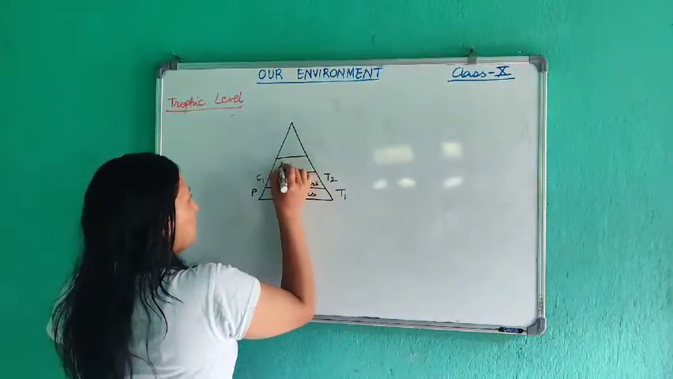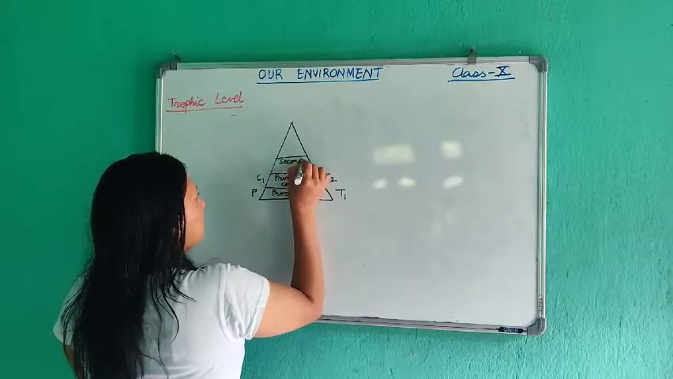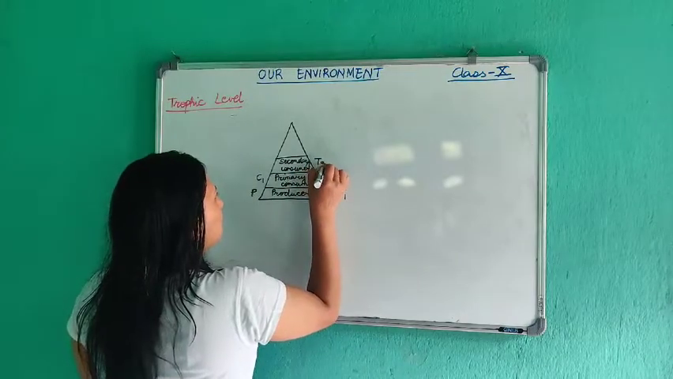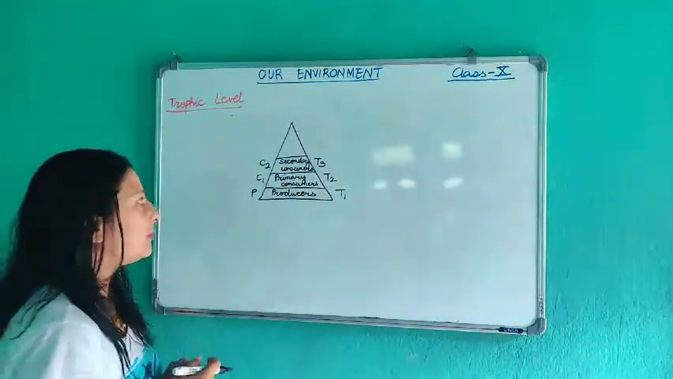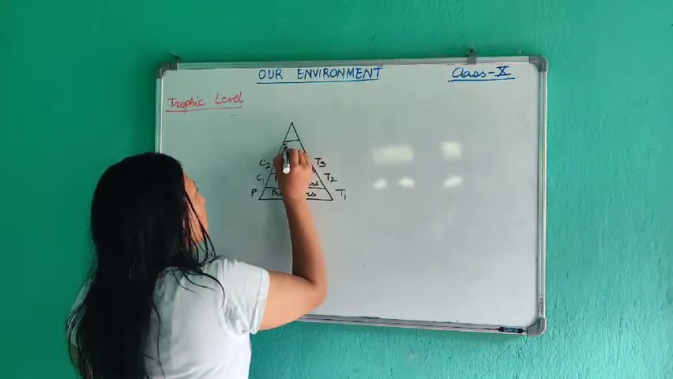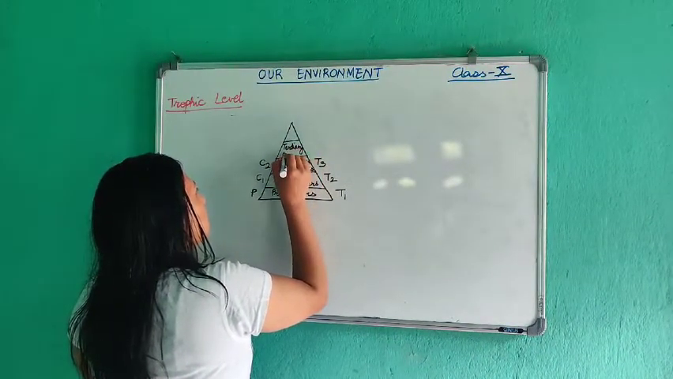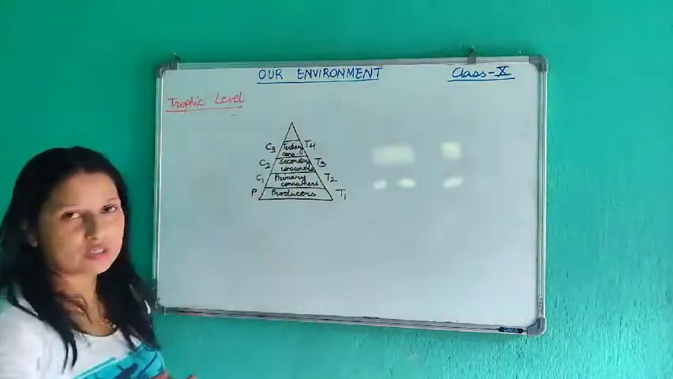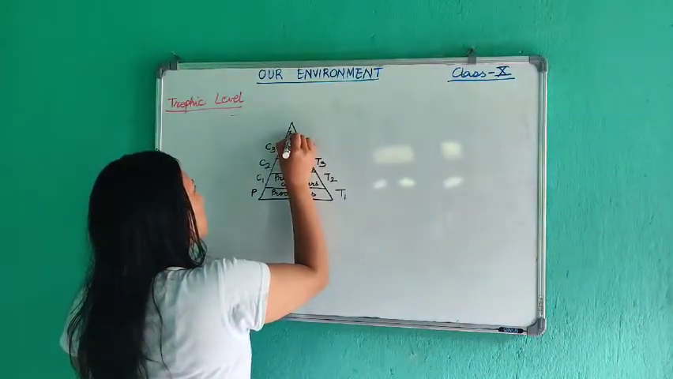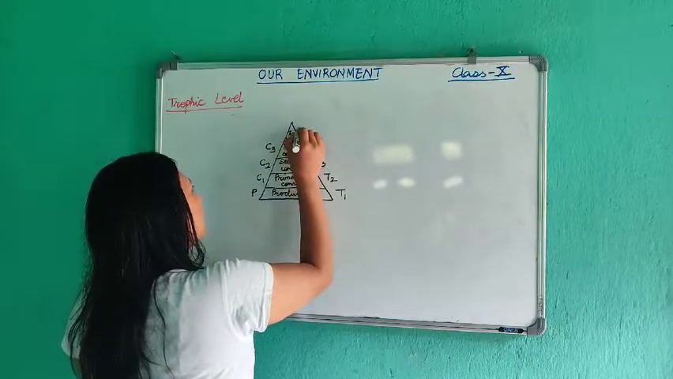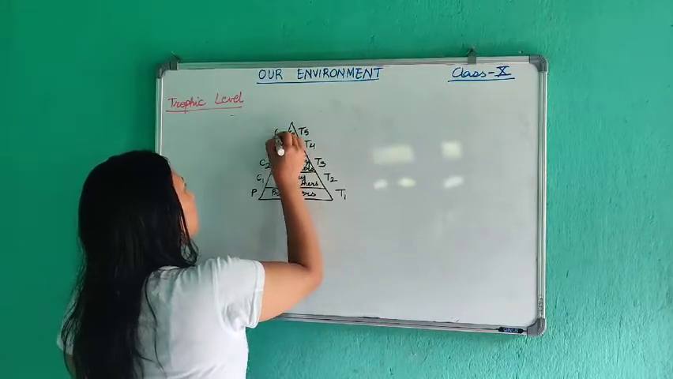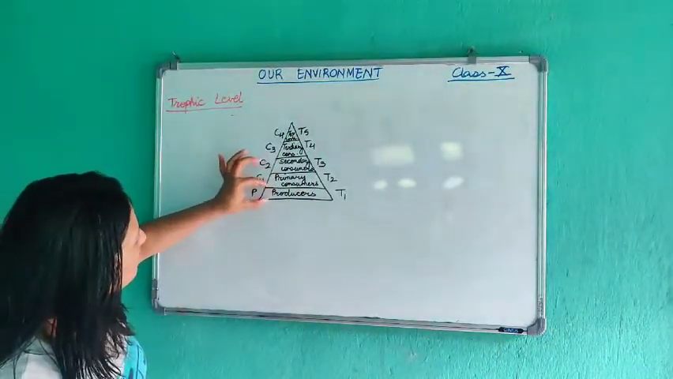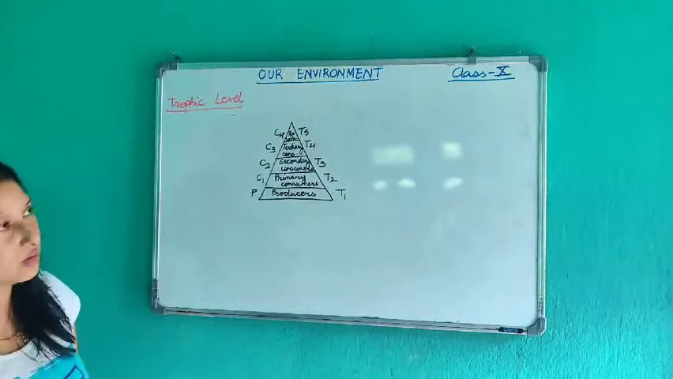Similarly the secondary consumer forms the third trophic level. They are consumers of the second order. Similarly the tertiary consumer forms the fourth trophic level. They are the third order consumers. Last comes the top consumer. They are the fifth trophic level and they form the fourth order of consumers. So if you look at the trophic levels, every step is occupied by a biotic component.